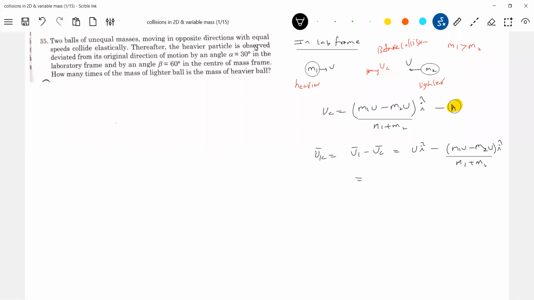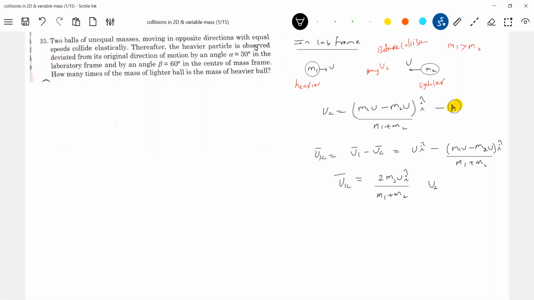Solving this, I'll get 2m2u i cap by (m1 plus m2). Similarly, you can find u2c also.